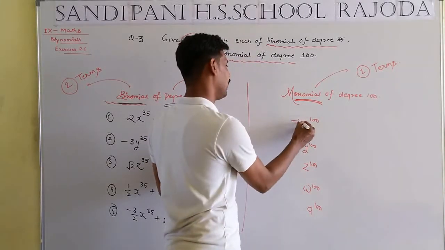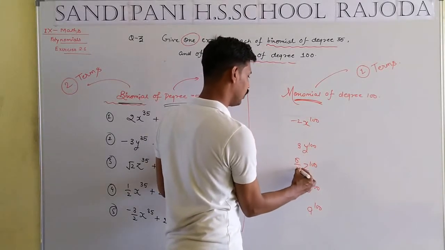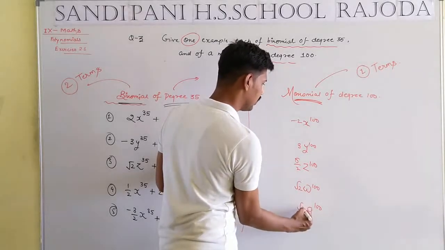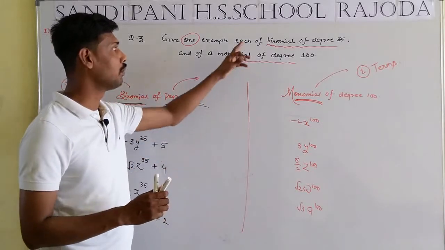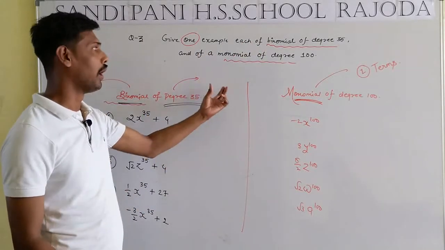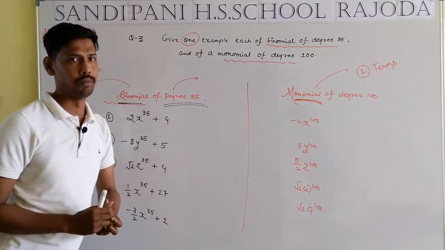For example, we write minus 2, 3, 5 by 2, root 2, root 3, and so on. I hope you are getting the proper message from the question. Monomial means a single term. Binomial means 2 terms.